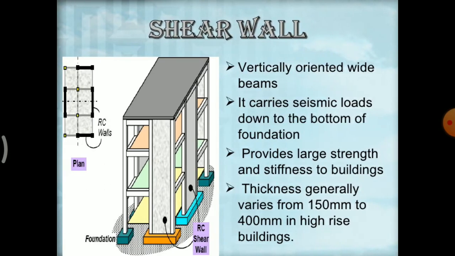So the shear walls are vertically oriented wide beams. They carry the seismic loads down to the foundation. They provide large strength and stiffness to the building. Thickness generally varies from 150 to 400 mm in high-rise buildings. We can see the shear wall here. It is provided at regular intervals in buildings to provide better strength against earthquakes.